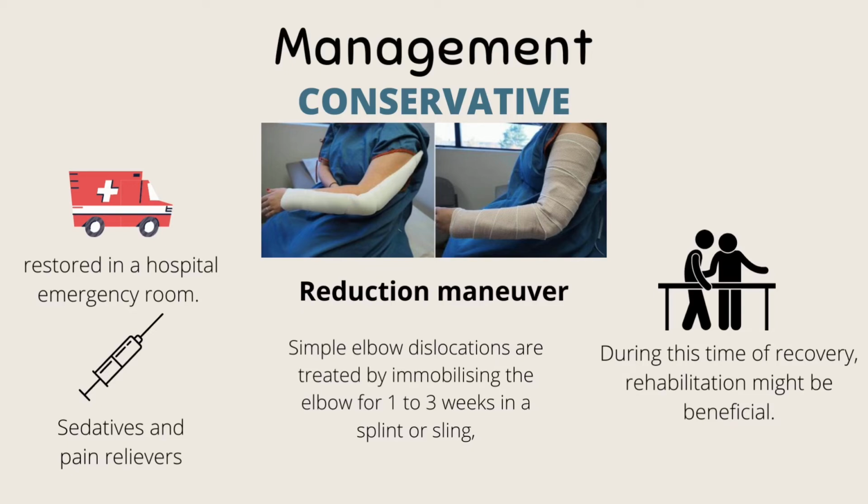Simple elbow dislocations are treated by immobilizing the elbow for 1 to 3 weeks in a splint or sling, followed by early motion exercises. The capacity to fully move the elbow may be affected if the elbow is held stationary for an extended period of time. During this time of recovery, rehabilitation might be beneficial. Fortunately, even without a complete range of motion, the elbow can perform well. X-ray may be taken periodically while the elbow recovers to ensure that the bones of the elbow joint remain well aligned.